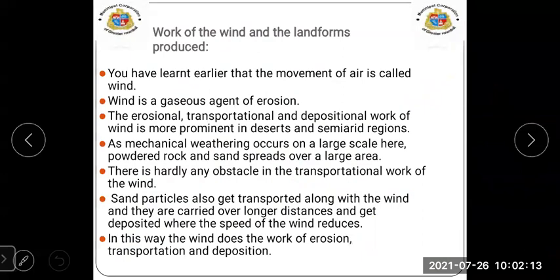Yes, let's start with the third agent of erosion, that is wind. Work of wind and the landforms produced. See the first point now. We have learned earlier that the movement of air is called wind. If in your exam they ask you what is wind, in simple words you will write: the movement of the air is called wind. For a 1 mark question they may ask.